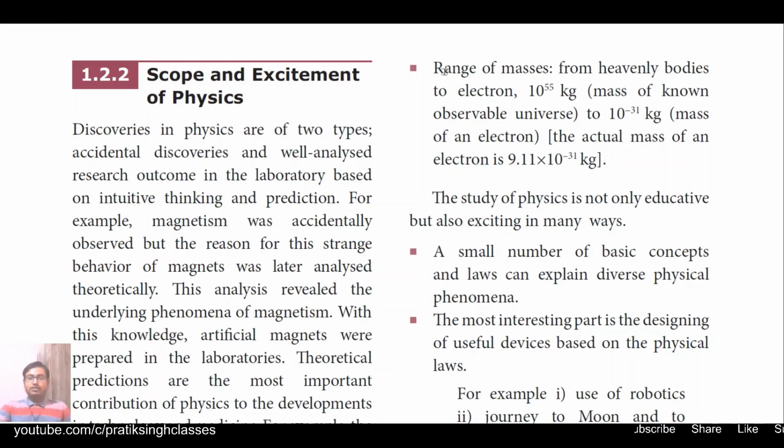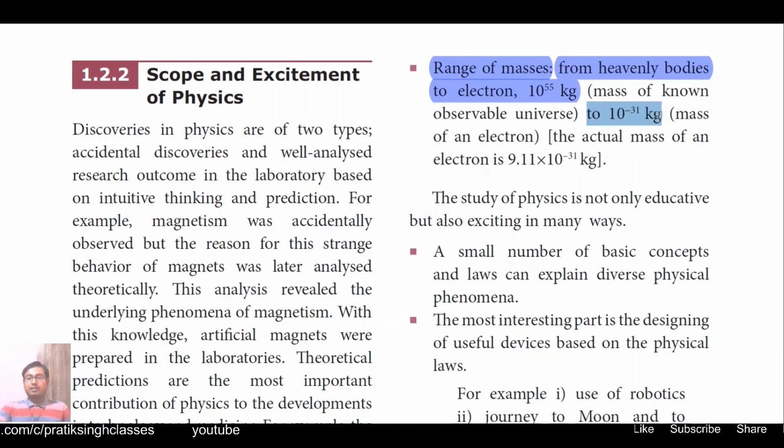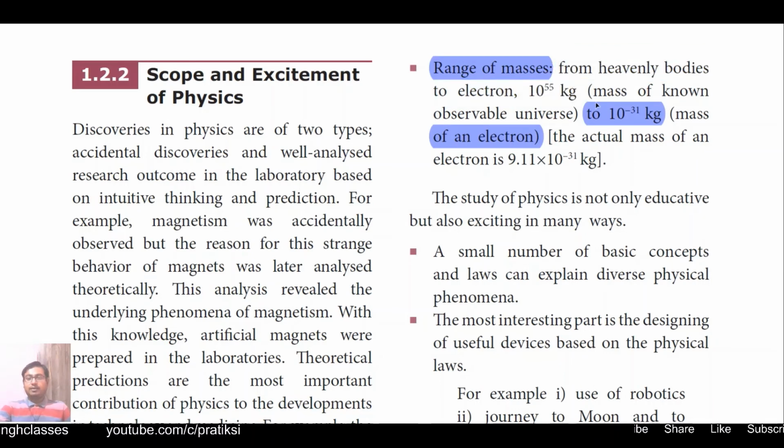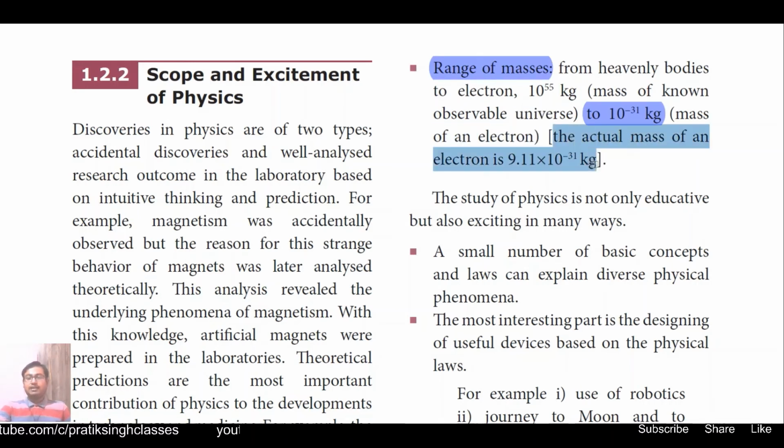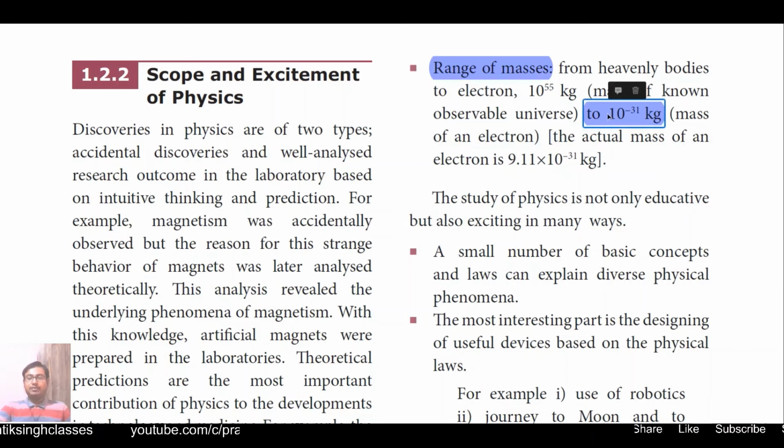Range of masses, meaning what is the minimum and the maximum mass available or possible in our imagination. For heavenly bodies to electrons, the range of mass is from 10 to the power 55 kilogram or much beyond that, to 10 to the power minus 31 kilogram, which is the mass of an electron. Here 10 to the power 55 kilogram is the mass of the total universe which we know exists now. The actual mass of an electron is 9.11 into 10 to the power minus 31 kg. This data you have to remember very well.